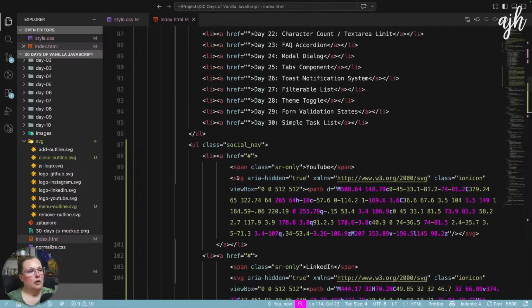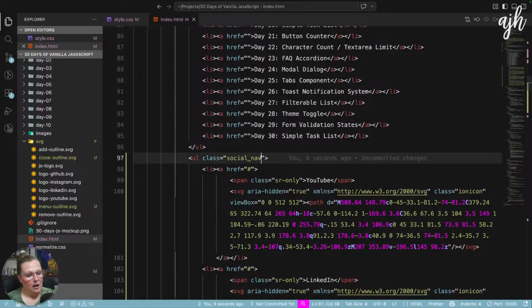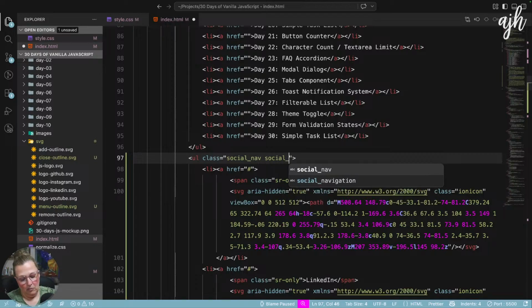So let's make sure. So this is, we'll call this social nav mobile. Well, let's not make it a totally different class. We don't want to lose those styles. So let's call it social nav, social mobile.